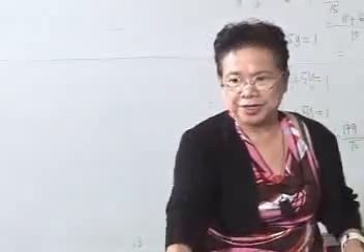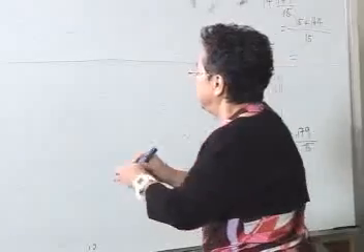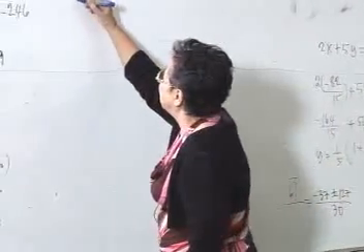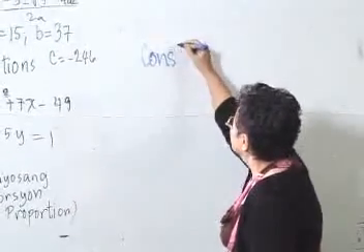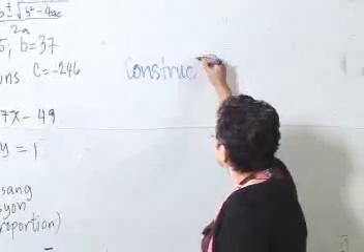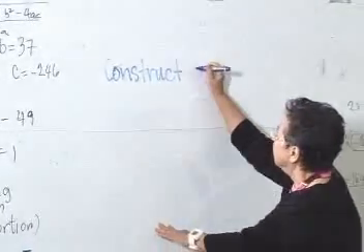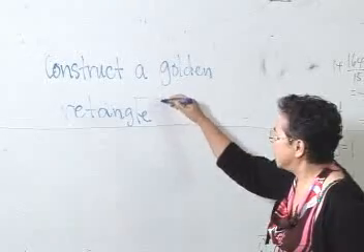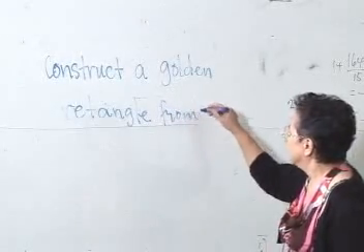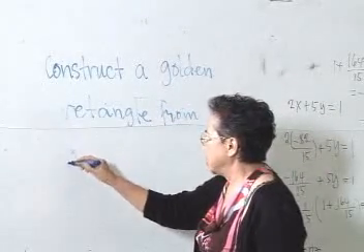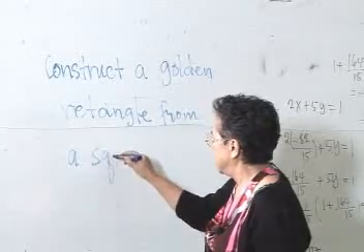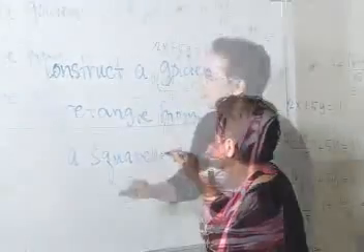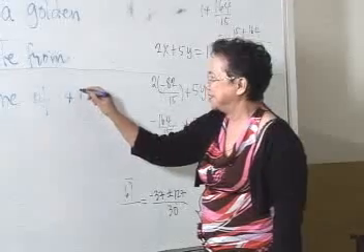This is our mission. Construct a golden rectangle from a square of side 4 inches.